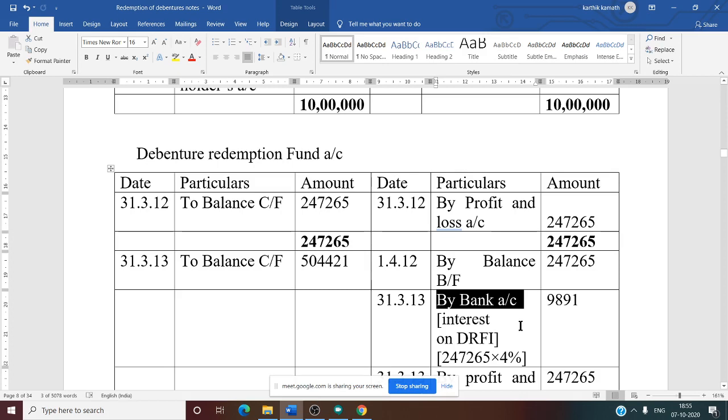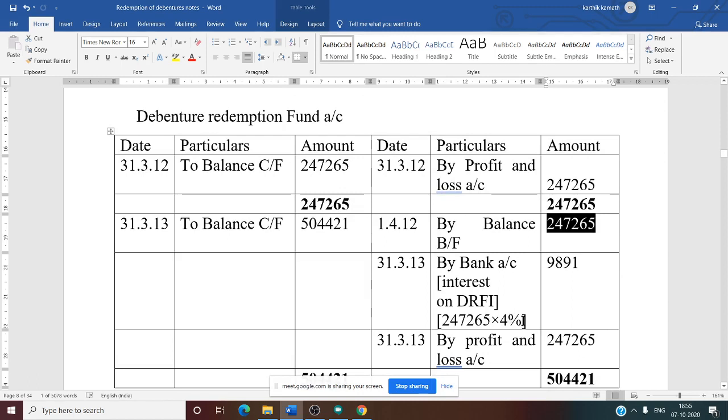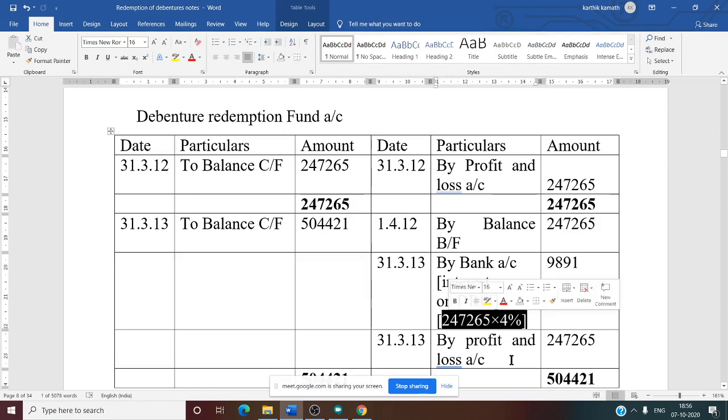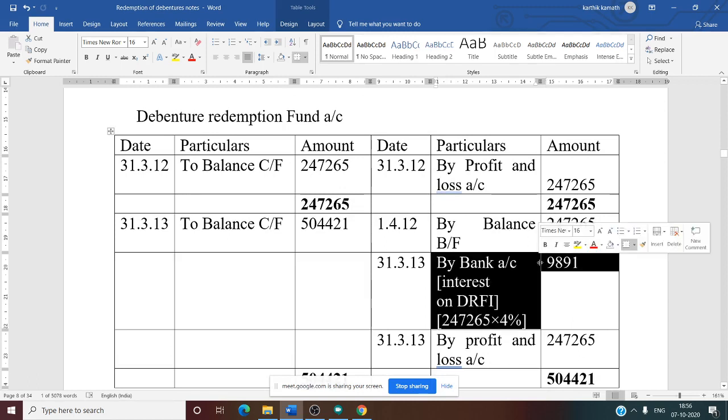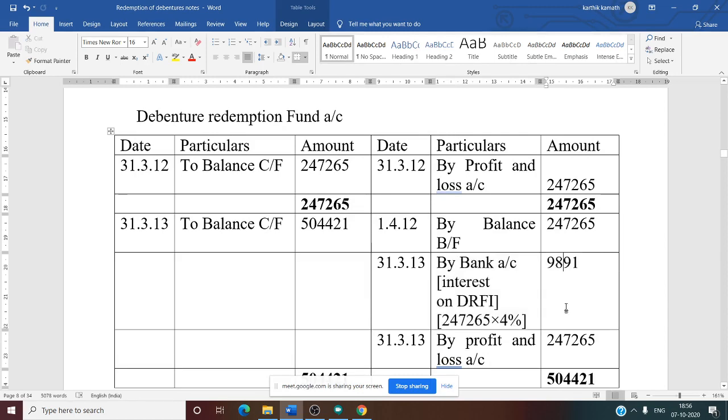On what amount do you need to calculate interest? On the opening balance of that year. What is that opening balance? 2,47,265. That is at the beginning of 2012. On that amount, you need to take 4%. So you will get 9,891. That is on 31/3/2013.